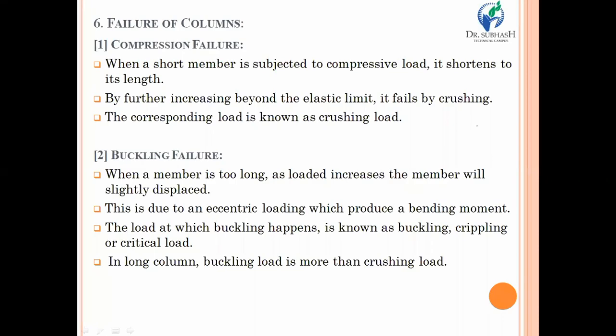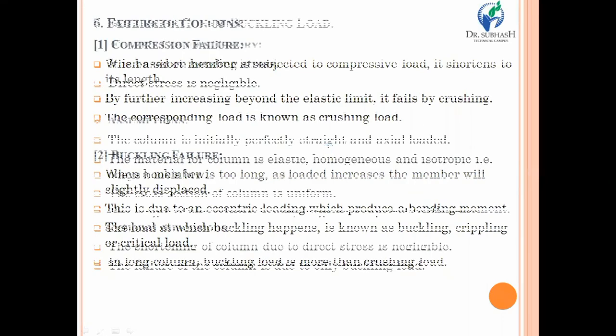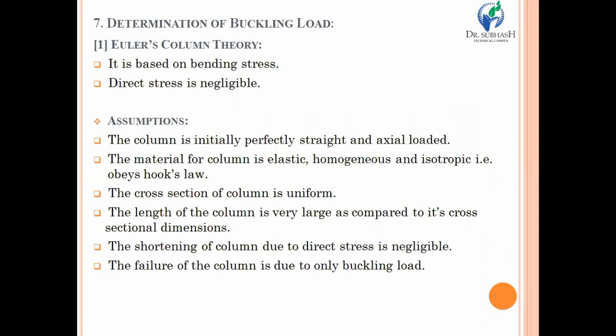So after the failure modes, we are going to discuss a specific theory, that is Euler's column theory. As we know, modes of failure are of two types. One is failure that occurs due to compressive stress or compressive load. Another is failure due to buckling or bending of the column. But it's very easy to calculate the failure under compressive stress or compressive load. So here we will discuss the failure under buckling load, and for that there is one very famous theory, that is Euler's column theory.